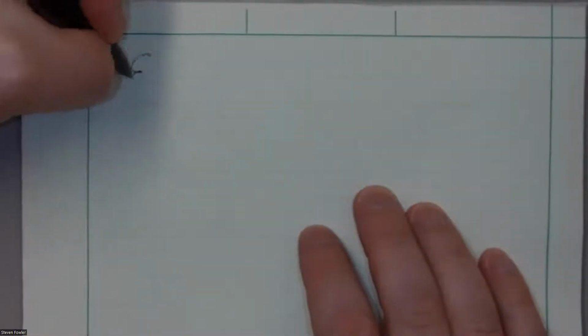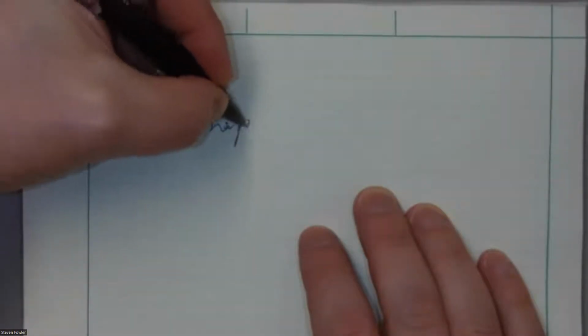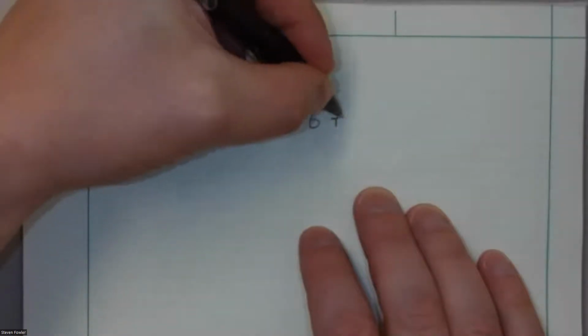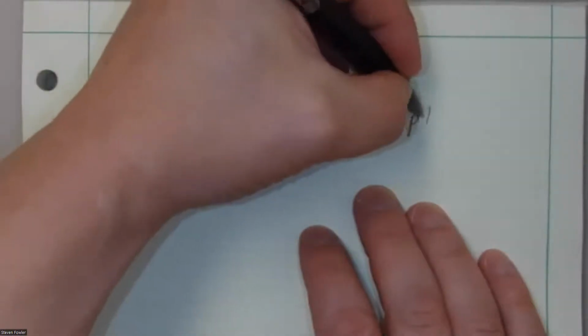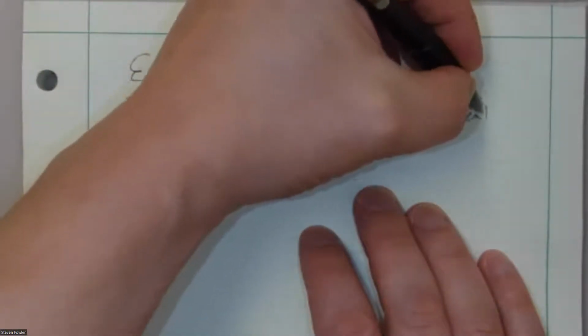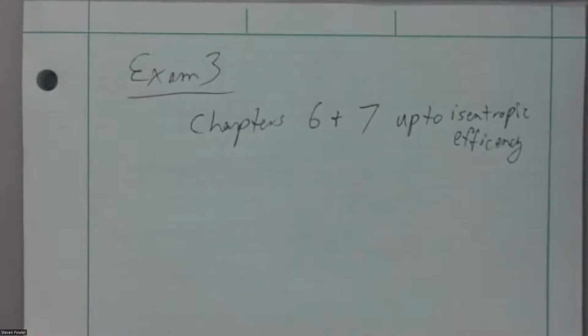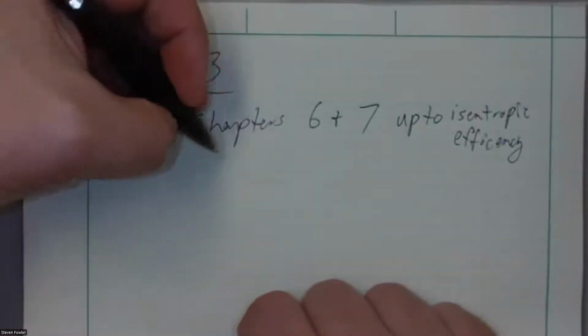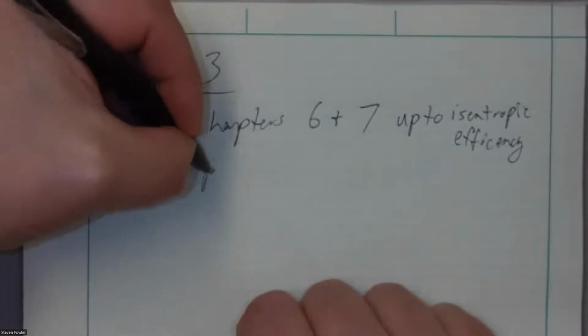Logistics on exam 3, just like any other exam, it's going to be just a couple of chapters. For us, it'll be chapters 6 and 7, up to isentropic efficiency, not including isentropic efficiency. That shows up on the final, but not on this exam. So up to isentropic efficiency. What do we got here? We got 4 problems.